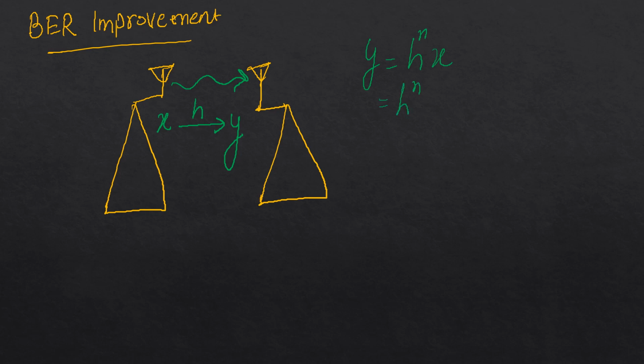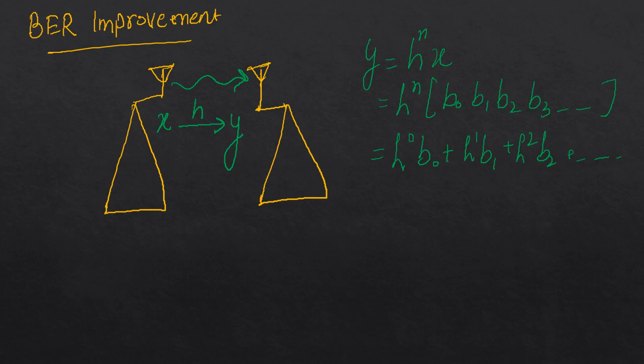Again assume that we are transmitting multiple bits B0, B1, B2, B3 and so on. So I can write it as H0 B0 plus H1 B1 plus H2 B2 plus and so on. So this will be at different instants of time.